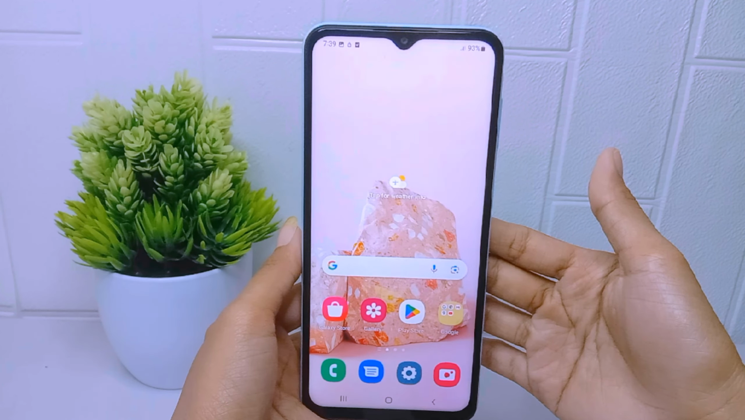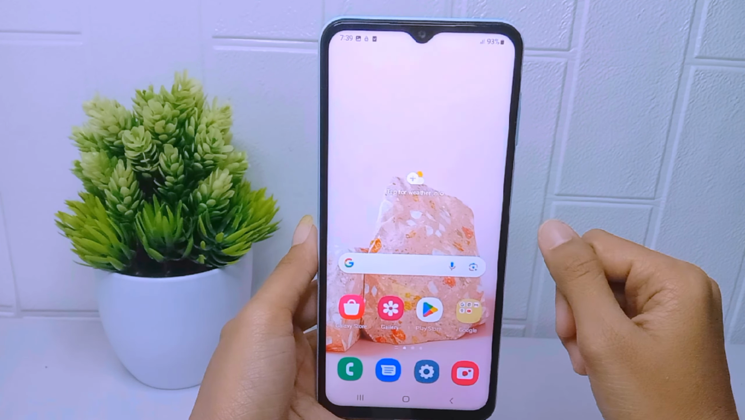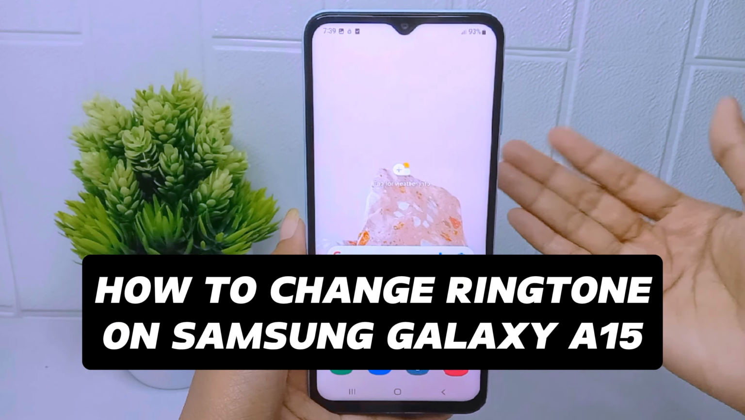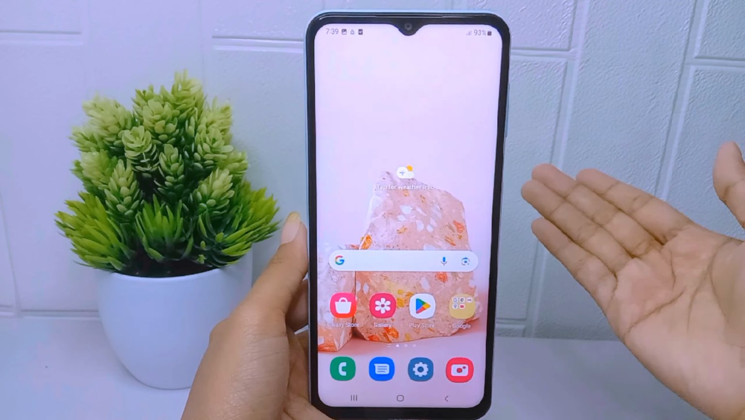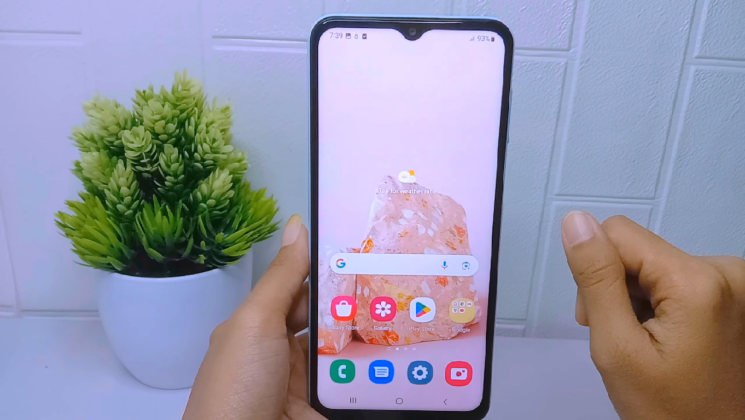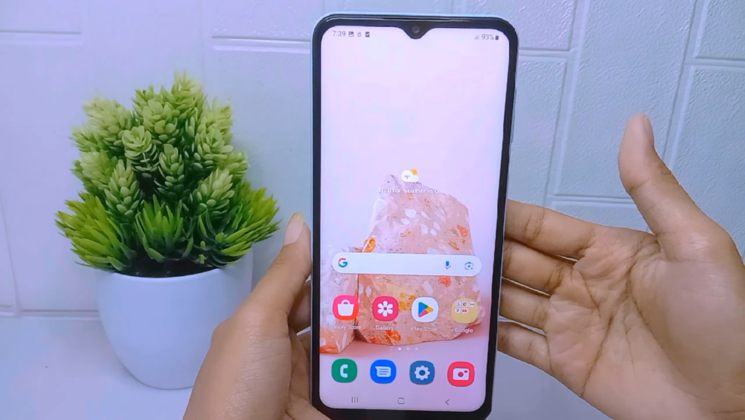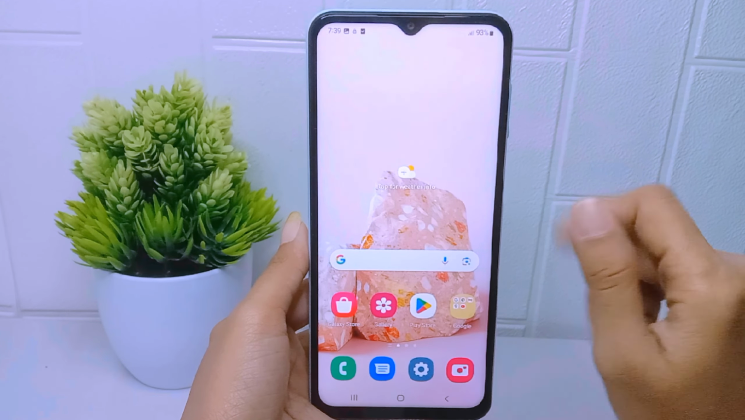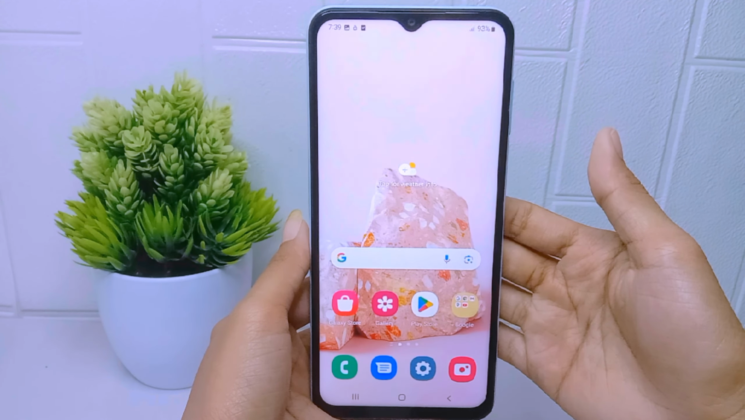Hello everyone. Here I want to provide a tutorial on how to change the ringtone on a Samsung Galaxy A15 device. Changing the call ringtone allows users to personalize their device and make it reflect their individual style and preferences. Here are the steps to do.